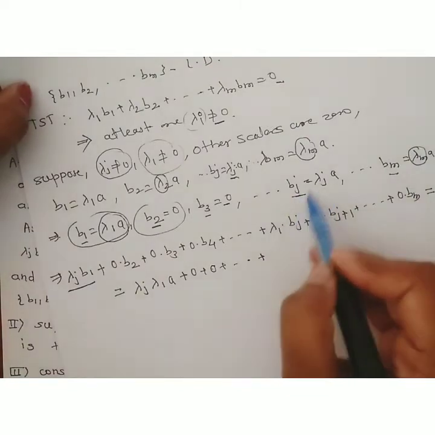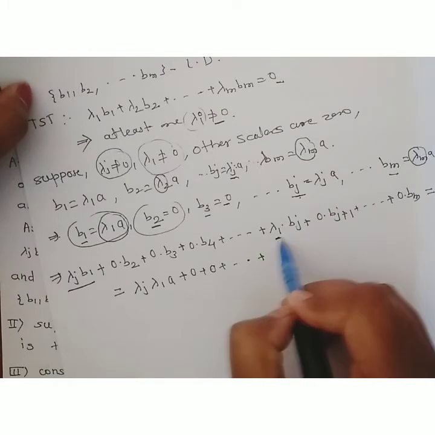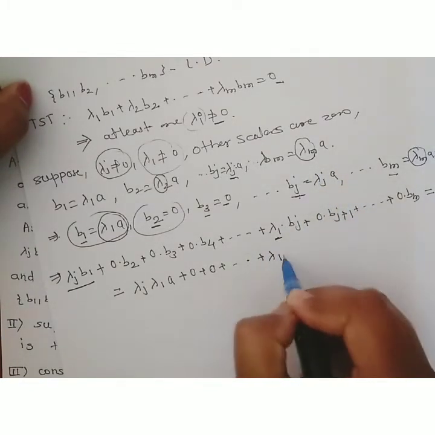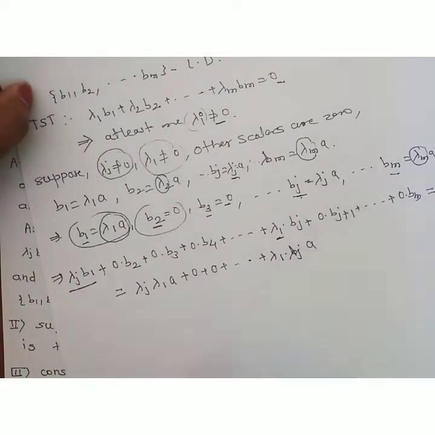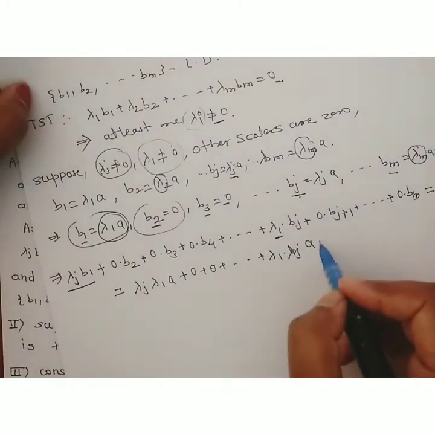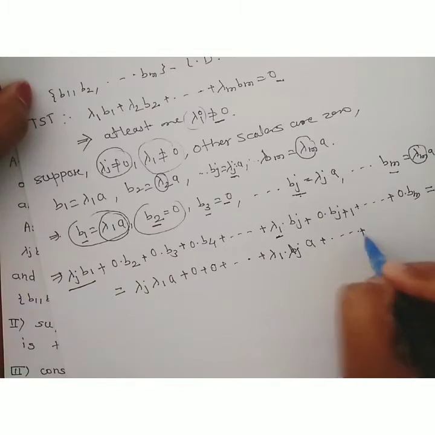Then the next term is the bj term. Here we multiply the bj term by lambda 1, so we have lambda 1 into lambda j into a. The last term is 0, since 0 multiplied by any number becomes 0.